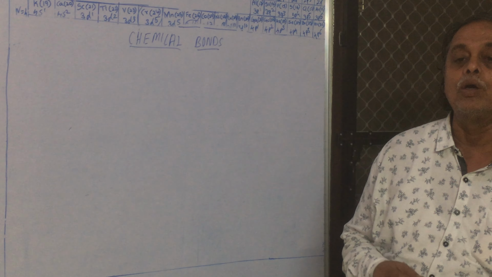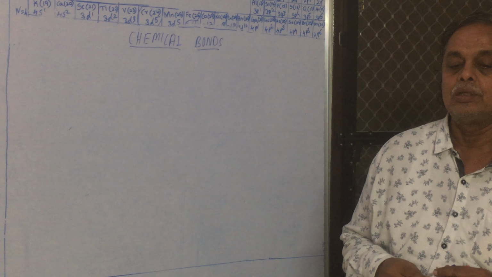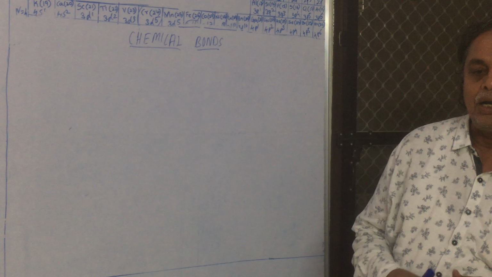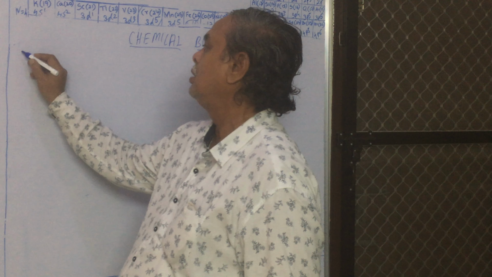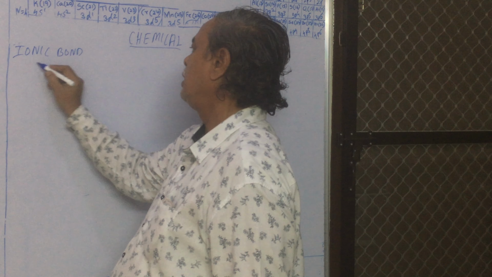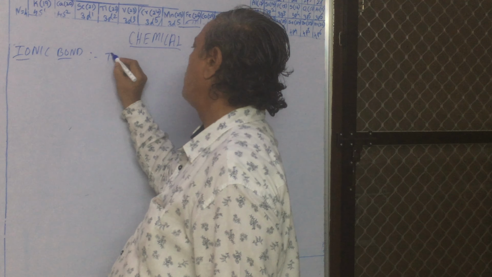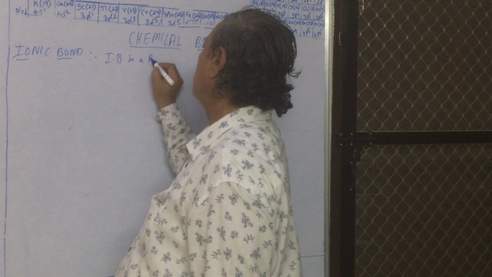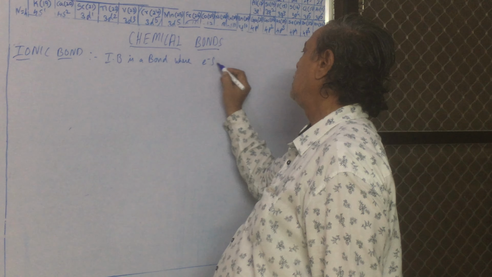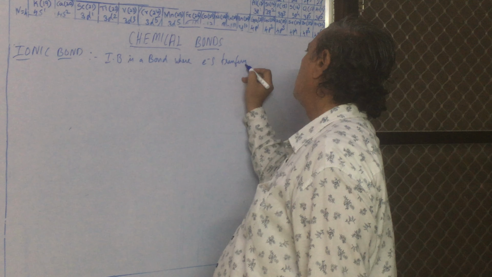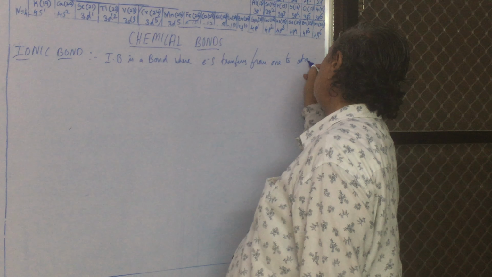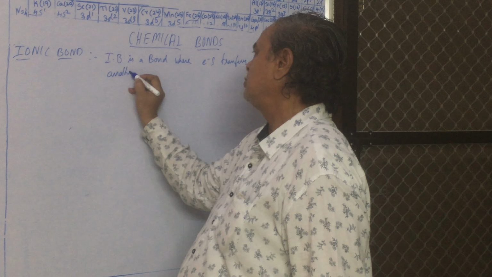What is an ionic bond? Write down. An ionic bond is a bond where electrons transfer from one atom to another atom. Write down: another atom.